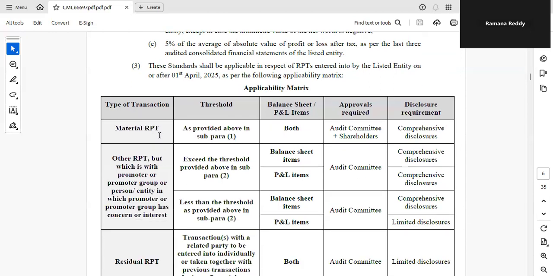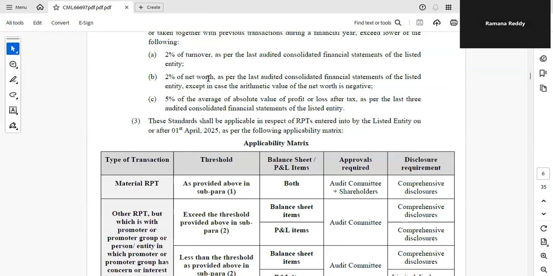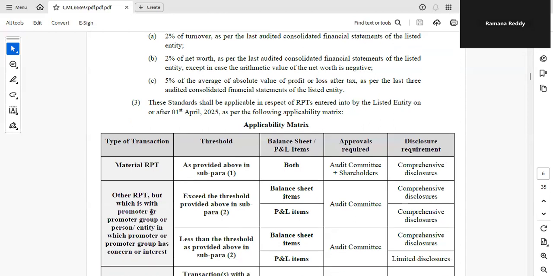See the difference between material RPT and this. In material RPT, we are not looking at this 2%, 5%. We are going by definition. It is both a balance sheet and P&L item RPT. Approval is both audit committee and shareholder approval, and disclosure is comprehensive disclosure. Whereas here it is not material, but the promoter is involved.